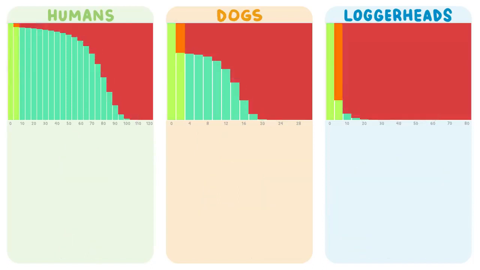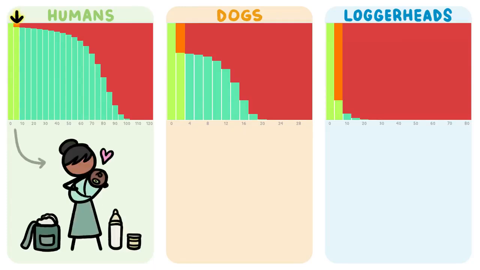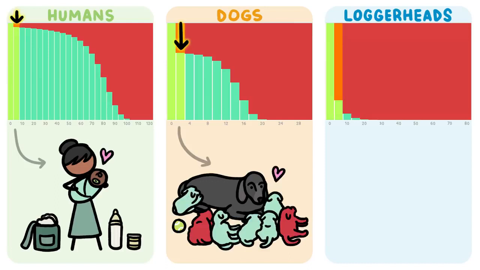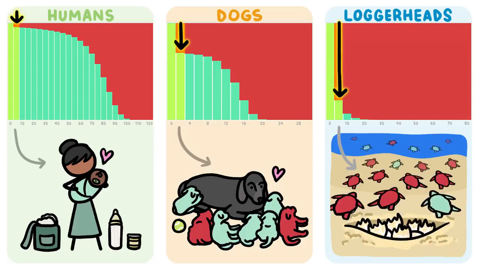For example, this drop-off between the first and second bars represents the infant mortality rate. Some animals, like humans, have just a little drop-off, which means that parents do a lot of intensive care and not too many babies die. Some animals, like dogs, have a slightly larger drop-off, which usually indicates that parents have slightly larger litters and occasionally lose pups. Other animals, like sea turtles, have huge drop-offs, which usually means that parents don't do a lot of care and a lot of babies die.